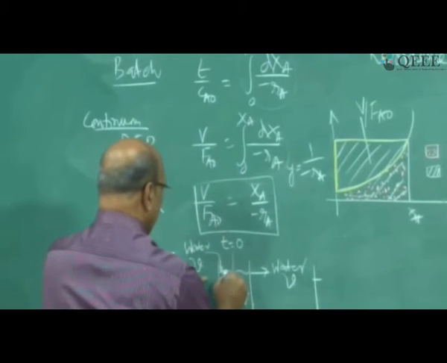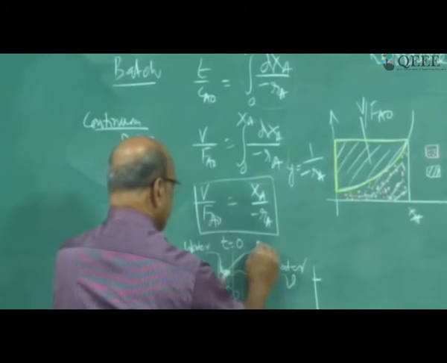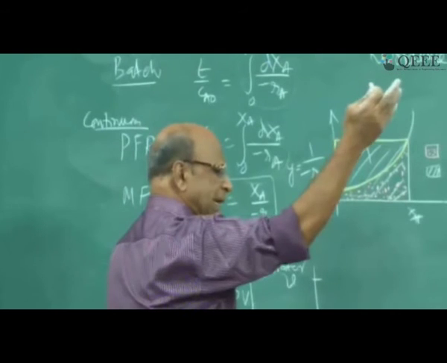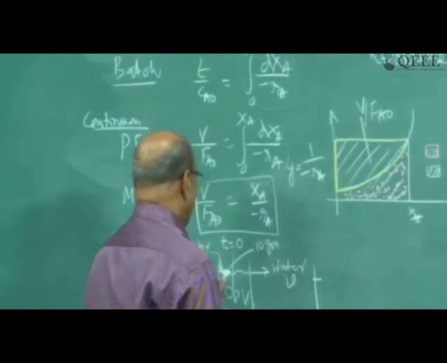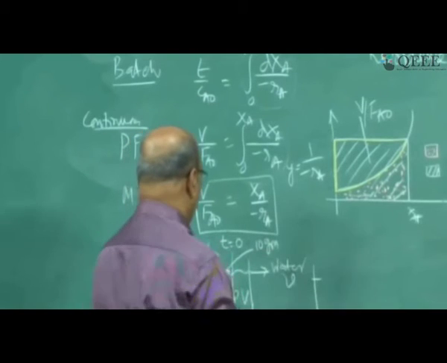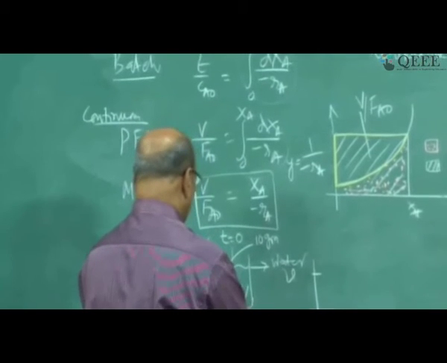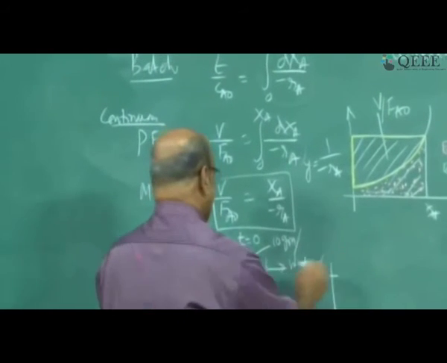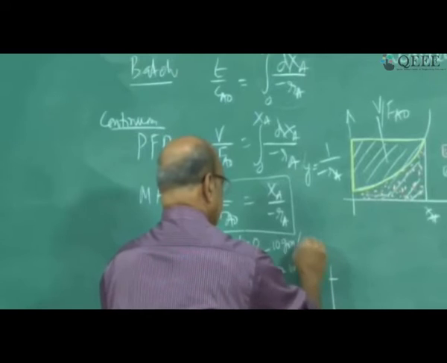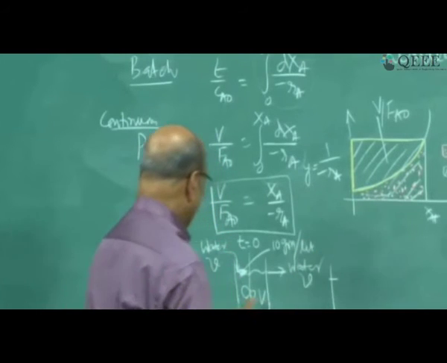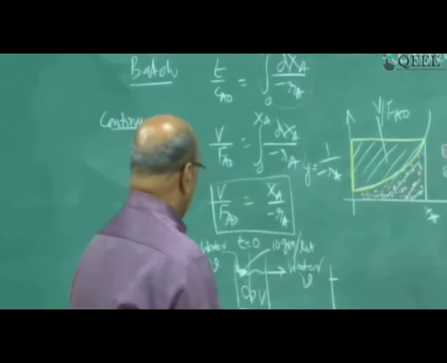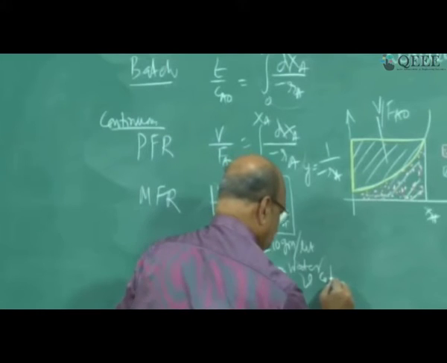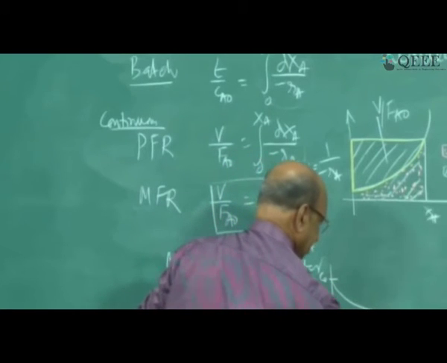I can also calculate. If I put now 10 grams of ink at time t equal to 0, let us imagine one drop is 10 grams, this is a large imagination, but I am just giving you a number which you can easily remember. 10 grams I added at time t equal to 0. If the volume is 1 liter, the concentration will be instantaneously 10 grams per liter, if it is a 1 liter beaker. So that is the starting point, C naught. From then onwards, we can show mathematically that this exponentially decreases.